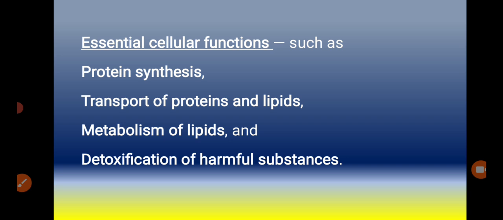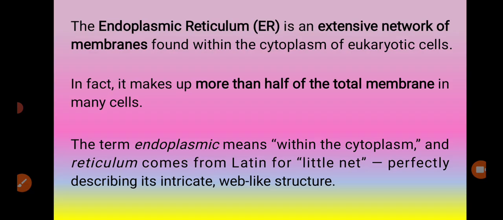The endoplasmic reticulum is an extensive network of membranes found within the cytoplasm of eukaryotic cells. It makes up more than half of the total membranes in many cells. Endoplasmic means within the cytoplasm, and the word reticulum comes from the Latin word for little net, which perfectly describes its intricate web-like structure.